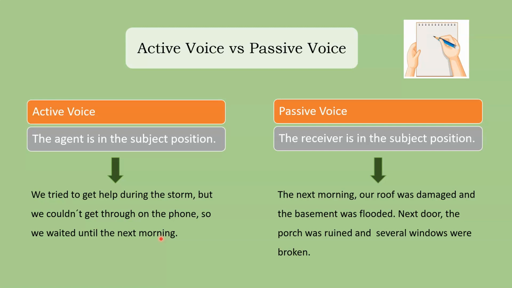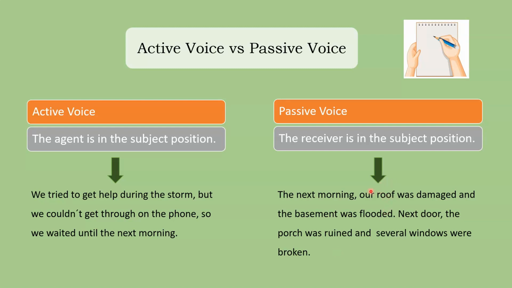Check out the next sentence. See how it contrasts. The next morning, our roof was damaged and the basement was flooded. Next door, the porch was ruined and several windows were broken. What are we doing now? We are shifting the focus of attention. We are not focusing on the storm anymore. We are focusing on what the storm caused.